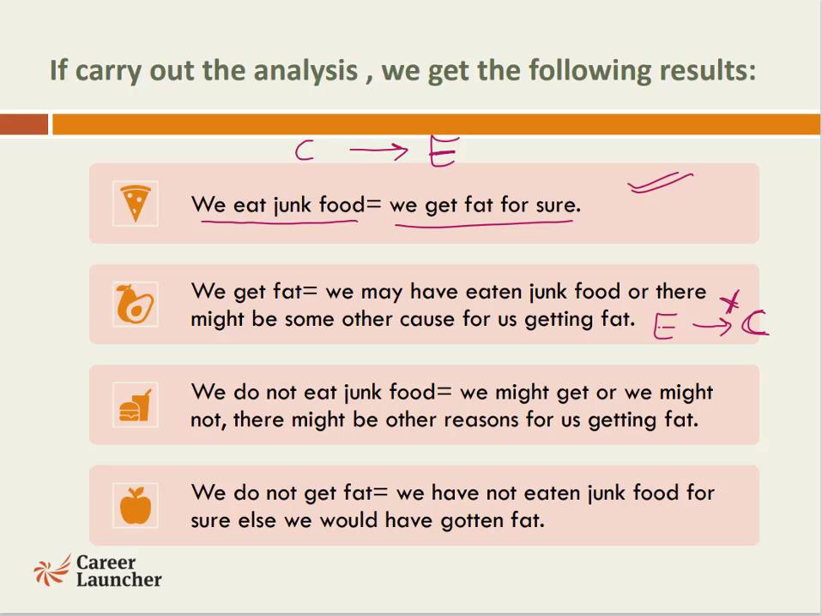Similarly, if we see that someone has not eaten junk food, that means the cause has not happened. Can we say that person might not have gotten fat? No, because there could be other reasons to get fat or not get fat. So if the cause has not happened, the effect has not happened. Again, this is not a sure thing. There's only a possibility here. When we look at the fourth condition, if we do not get fat, that means the effect has not taken place.